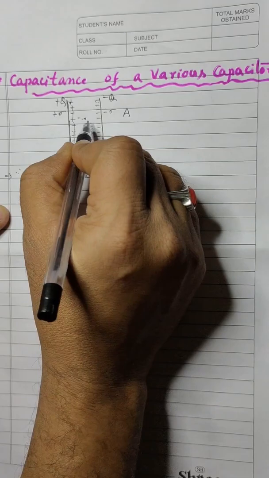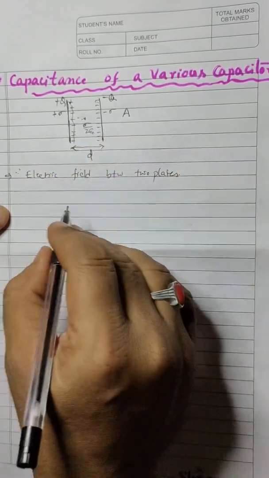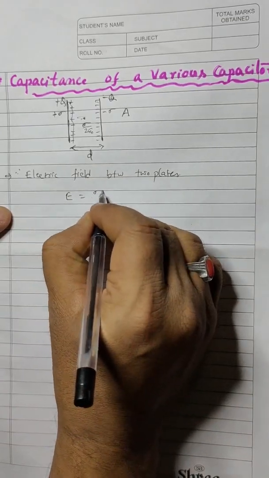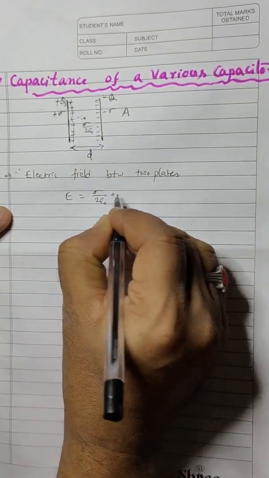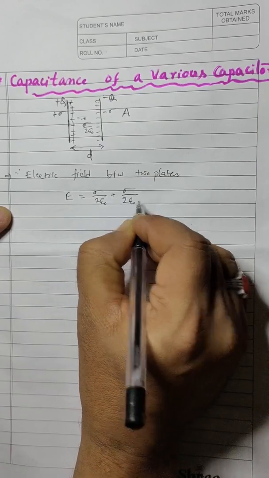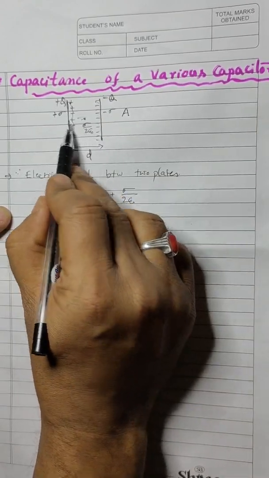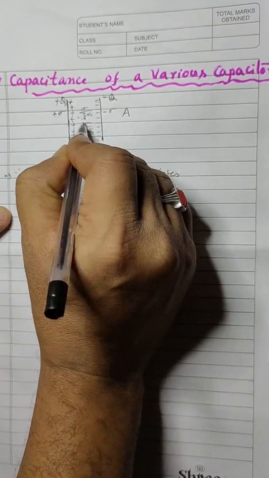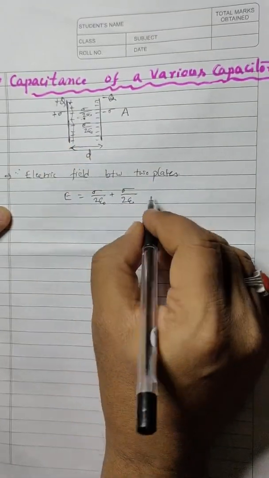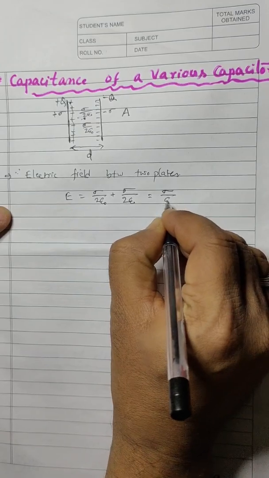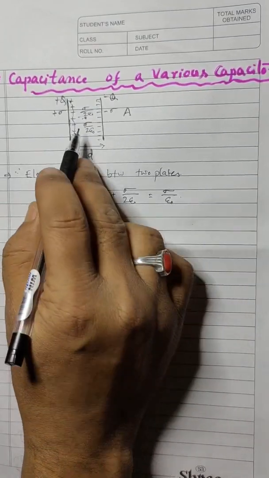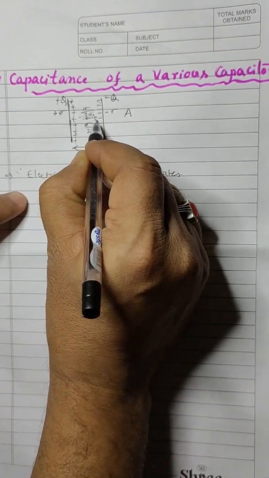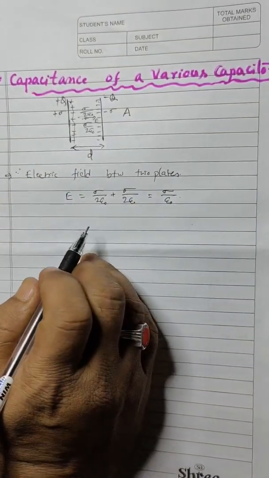Due to this plate one more sigma by 2 epsilon naught. Therefore, electric field at that point is given by sigma by 2 epsilon naught plus sigma by 2 epsilon naught. One is due to this and one is due to this also. So both will be having, totally we can say that sigma by epsilon naught is the total electric field at this point, and it will be in this direction.